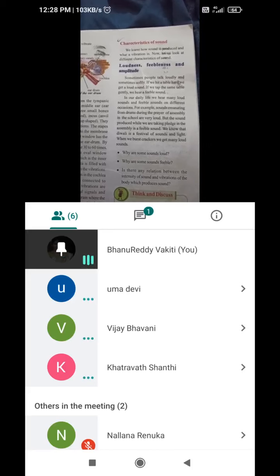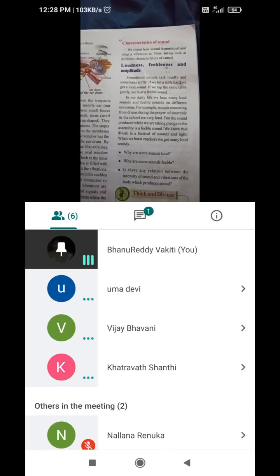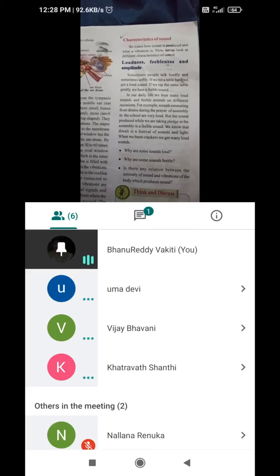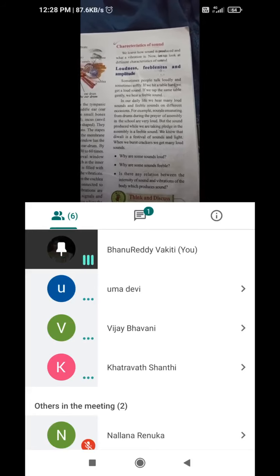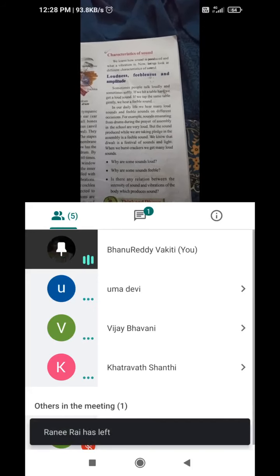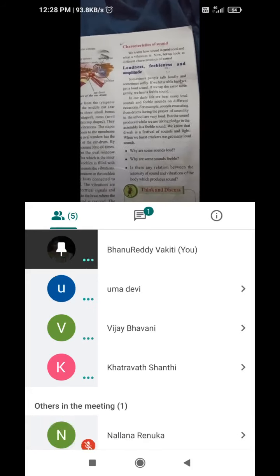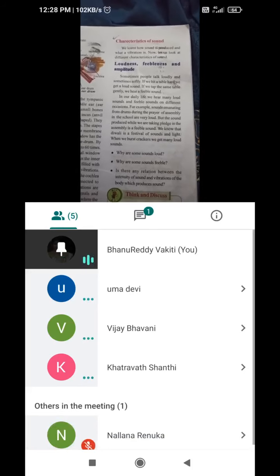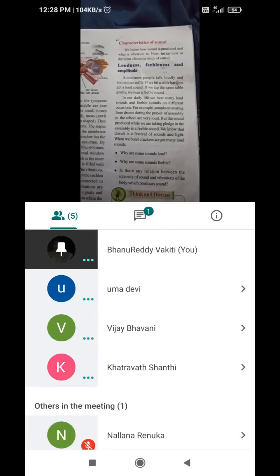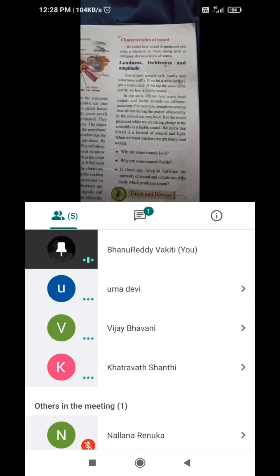But the sound produced while we are taking the pledge in that assembly, is it a feeble sound or not? Feeble or not? Feeble sound. Drum sound, how will it be? Loud sound we will get. And at pledge time, feeble sound.